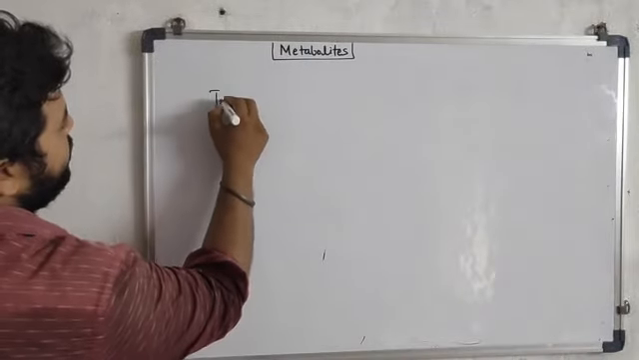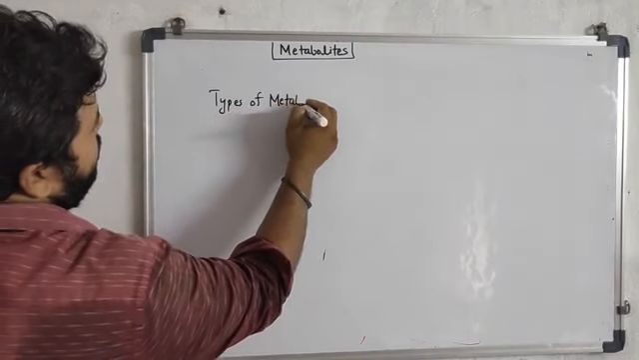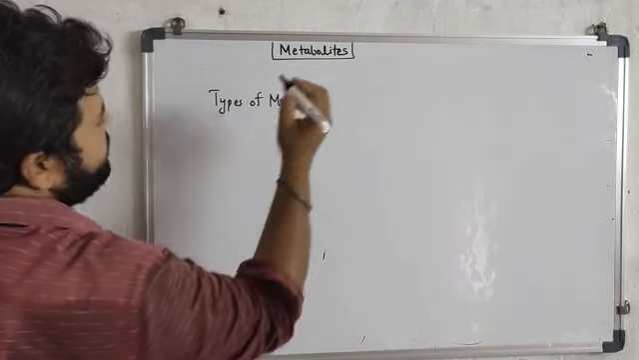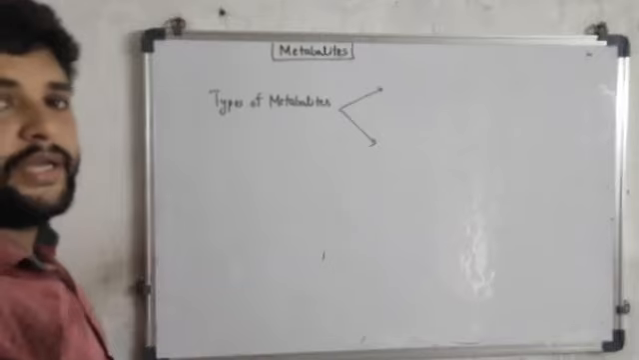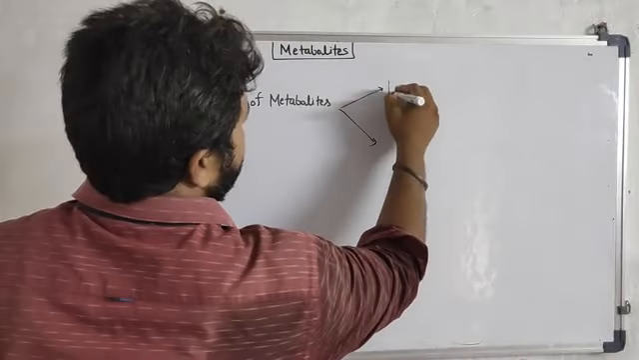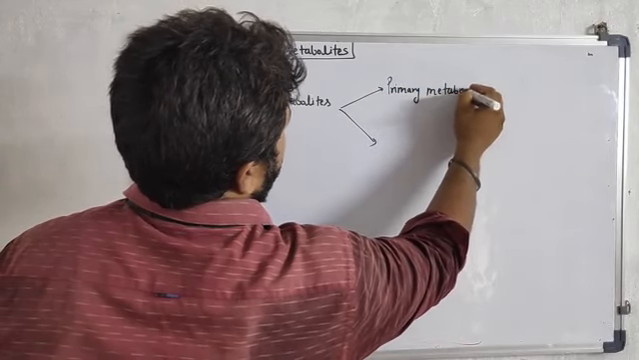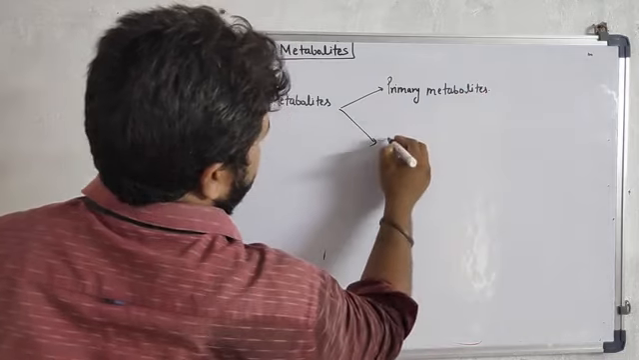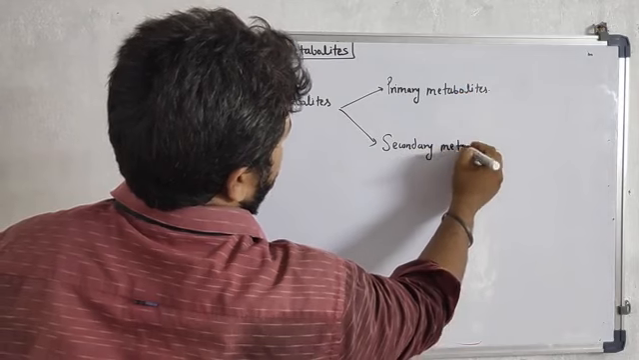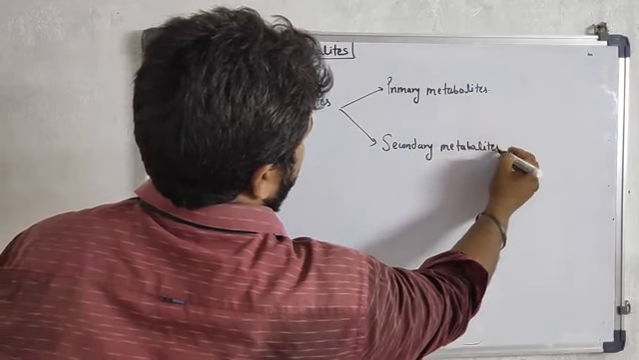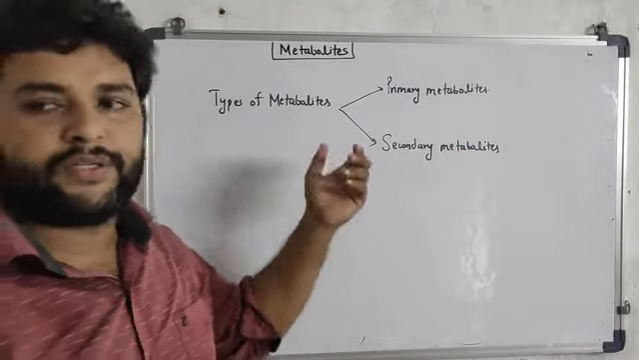Types of metabolites. There are basically two types of metabolites which we have to discuss in this biomolecule chapter. The first, that is the primary metabolites, and the second, that will be the secondary metabolites. So now we are going to discuss these primary metabolites and secondary metabolites in detail.